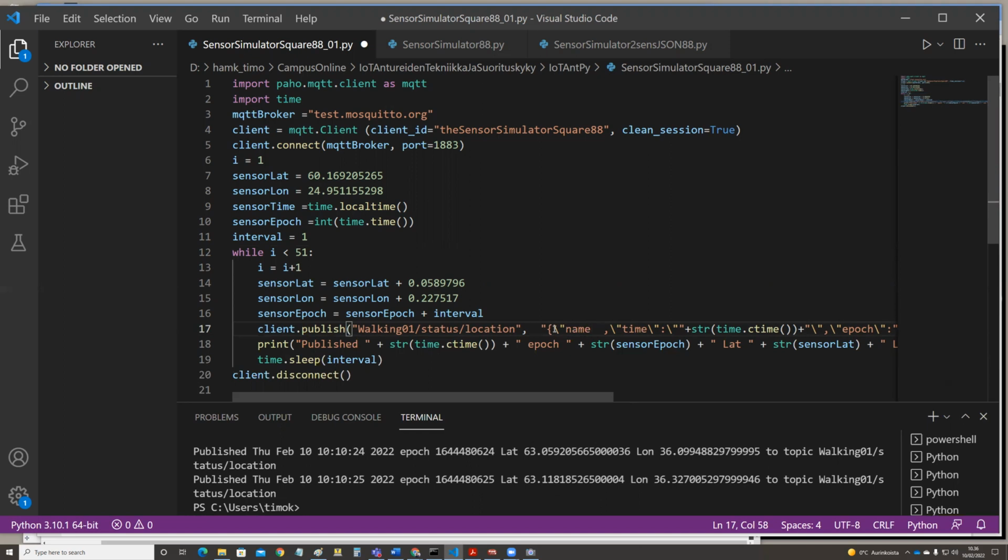I mean that it needs to be the name, and the name will get a value, and it's still inside the string. And I'll name it Walker 01. And that's still inside the string. I think it works like this.